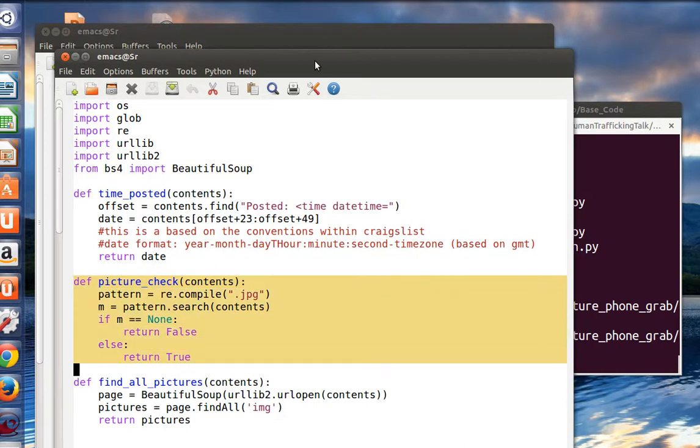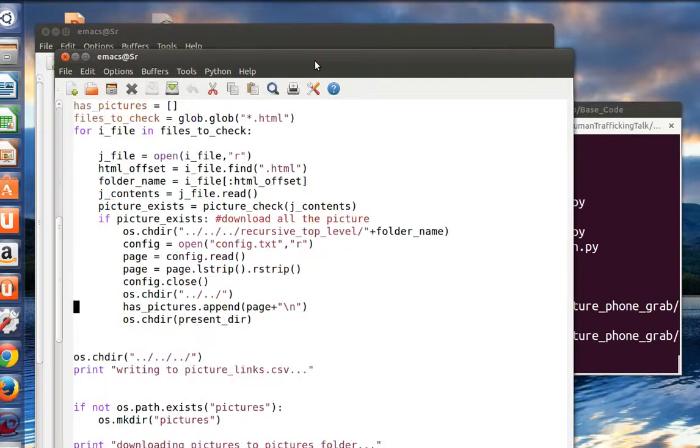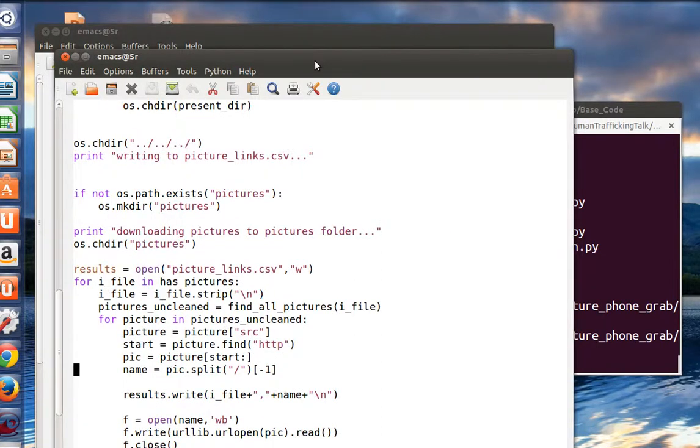I'm just using regular expressions to see if there's JPG, because that's the only file type that Craigslist supports, so it's super easy to figure out if there are images in your post. So I go through all the pictures, if they exist, and add pictures to this array that I'm making here, and then I append all of them. Pretty simple, and I just write them out to a file, and then I've got the picture.